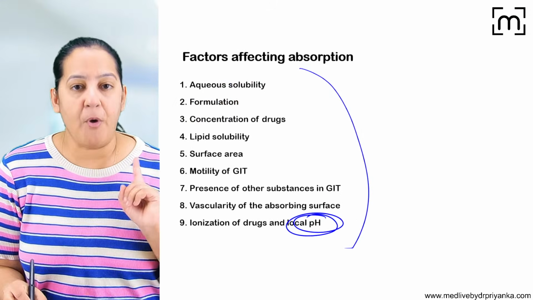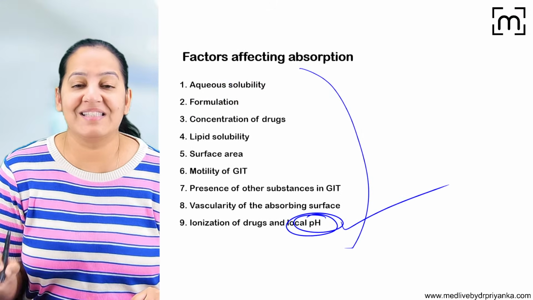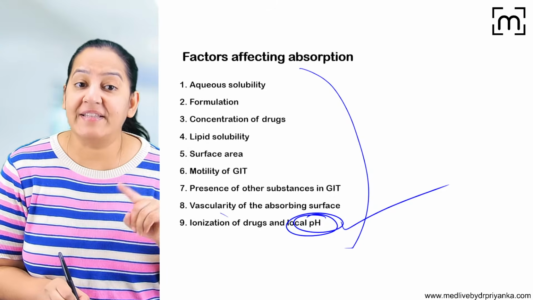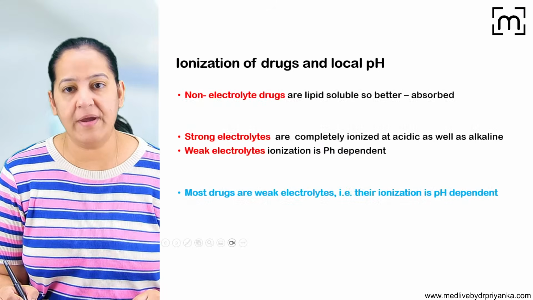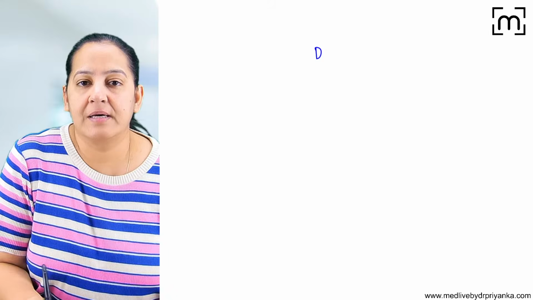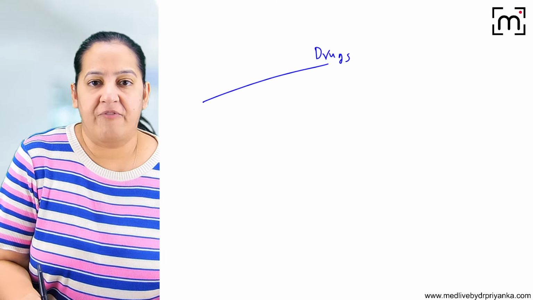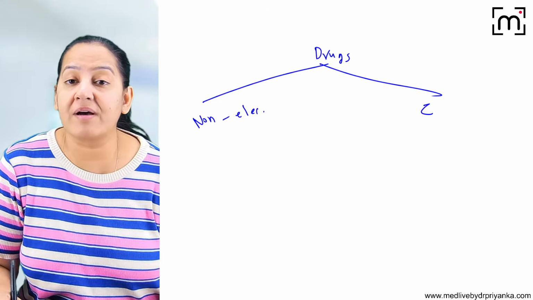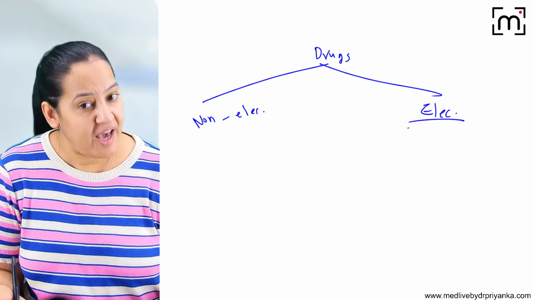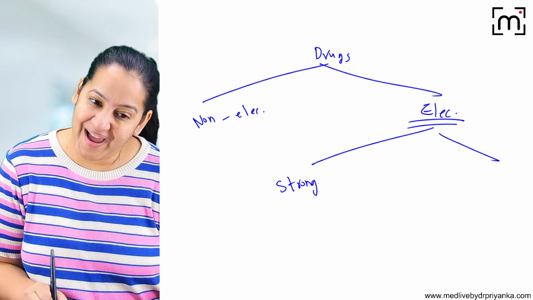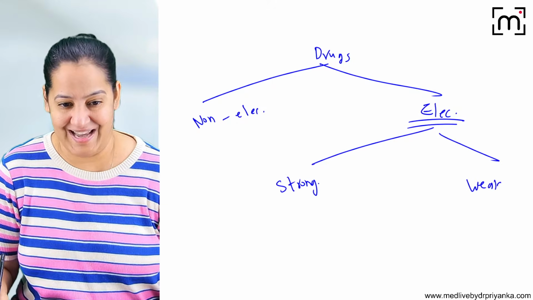So one of the important factors on which absorption depends is the pH of the medium. Actually, pH decides the ionization of the drug. Let me explain. Okay, so let's start it. Ionization and the pH. There are 2 types of drugs. Non-electrolyte. Some drugs are non-electrolyte and some drugs are electrolyte. If they are electrolyte, again they are of 2 types. Some drugs are strong electrolyte and some drugs are weak electrolyte.